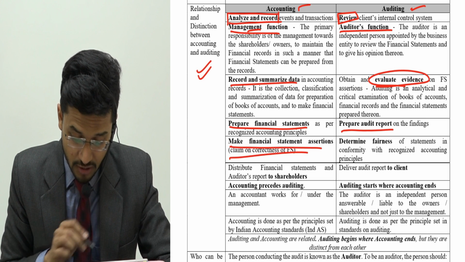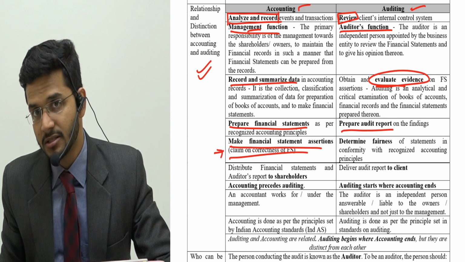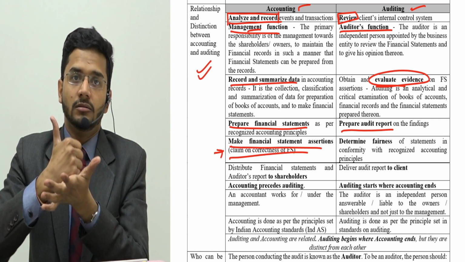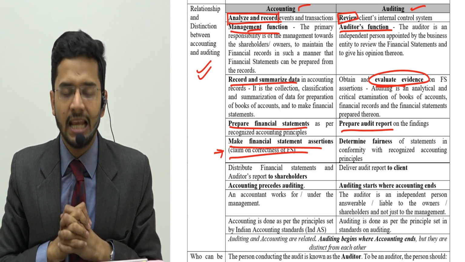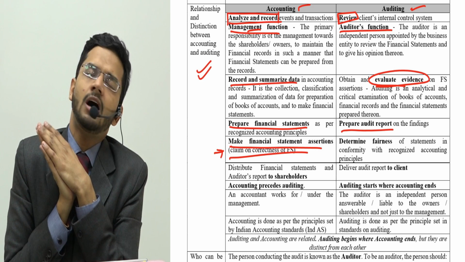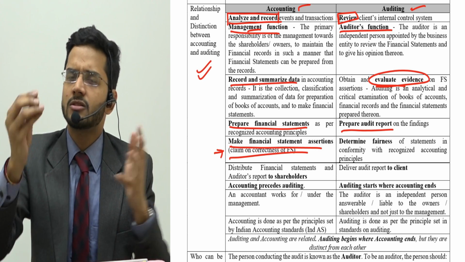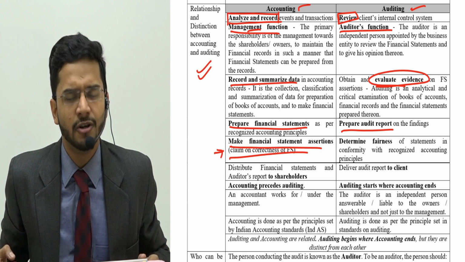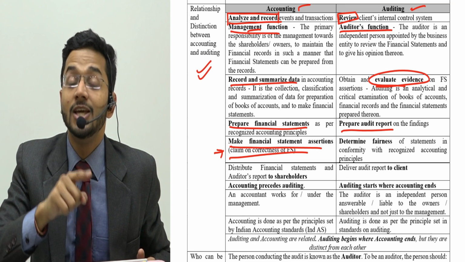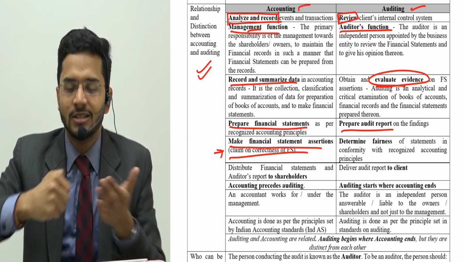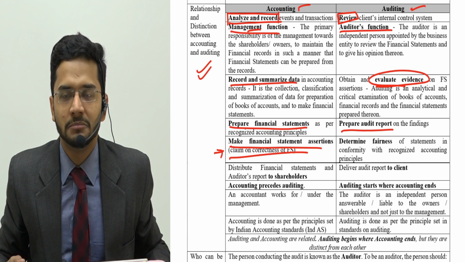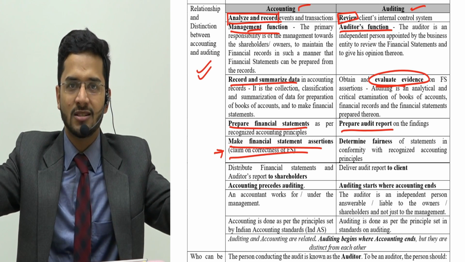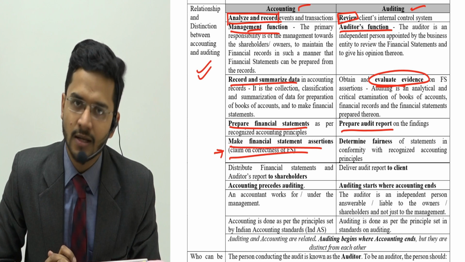Make financial statement assertions: a claim on the correctness of financial statements. Assertion is a very important technical term which you need to understand. Assertion means dawa. Dawa means claim. So management is claiming that we have fixed assets worth rupees 3000 crores and the same have been disclosed in our balance sheet. This is the claim which management is asserting in the financial statements. As an auditor, you have to test whether this dawa, this assertion, holds water or not. Is it on firm ground, or is it just hawabazi? You have to ascertain it.